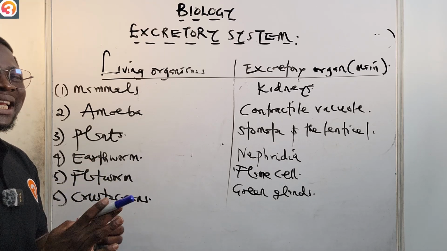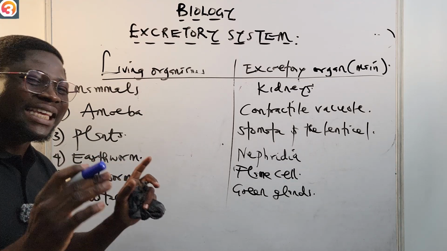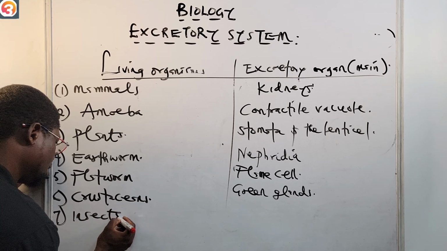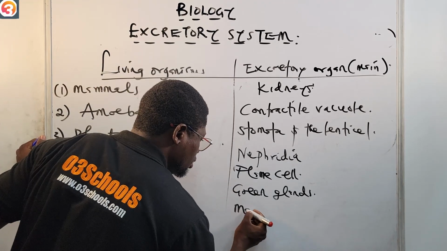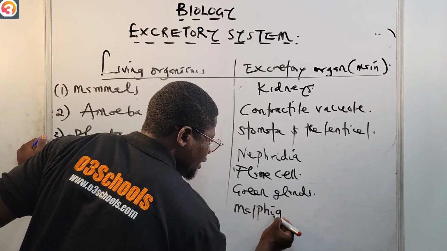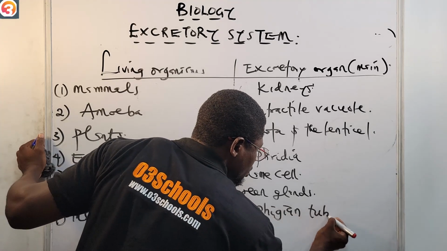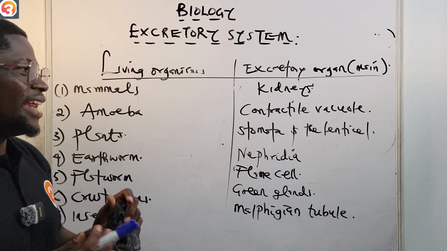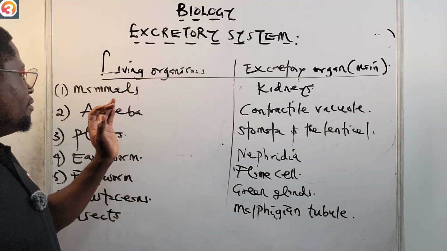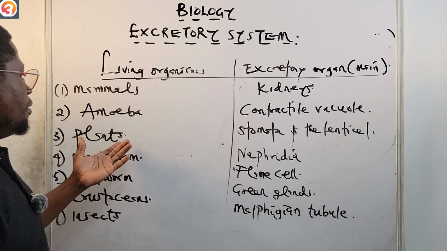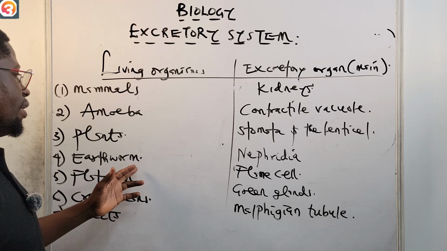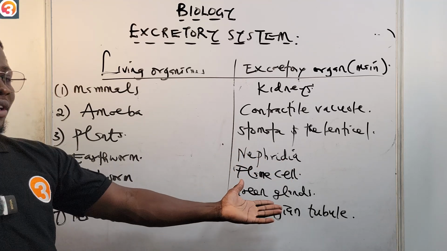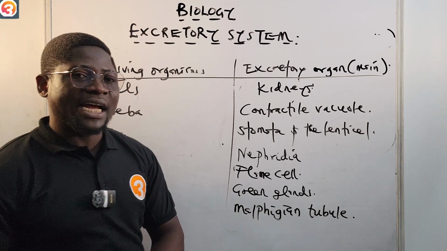For insects, number seven, the main excretory organ is called the Malpighian tubule. Please take note of all of these. They are very important. For mammals, kidneys. For amoeba, contractile vacuole. For plants, stomata and the lenticel. For earthworm, nephridia. For flatworm, flame cell. For crustaceans, green glands. For insects, Malpighian tubules.